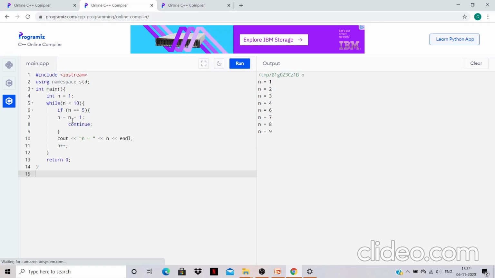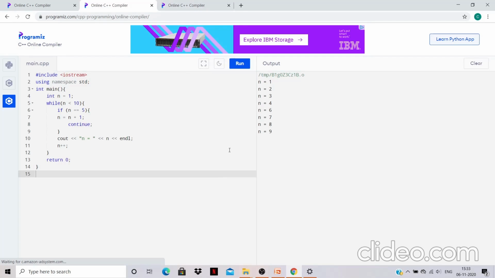And the continue statement passes the control to the test condition, and the rest of the statements are not executed. That is, the cout n statement is not executed. Then again the iteration starts and the numbers get printed from 6 onwards. So I hope you understood this program.